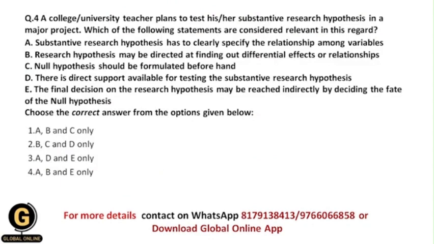Okay, a college or university teacher plans to test his or her substantive research hypothesis in a major project. Which of the following statements are considered relevant in this regard? So the college or university teacher is planning to test his or her substantive research hypothesis.